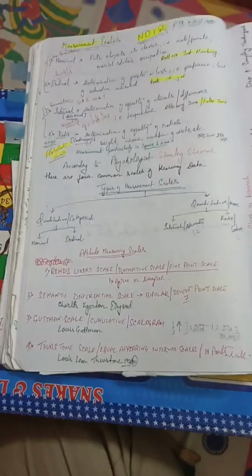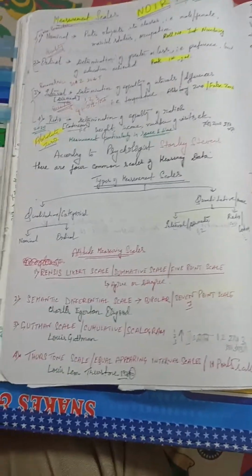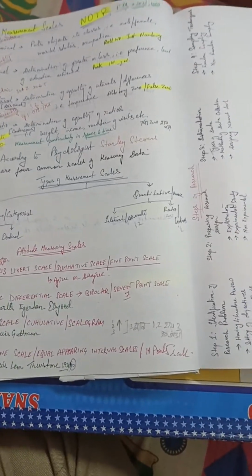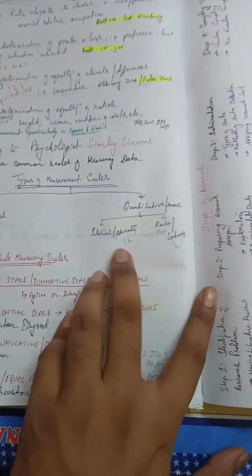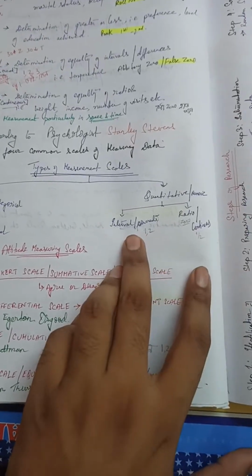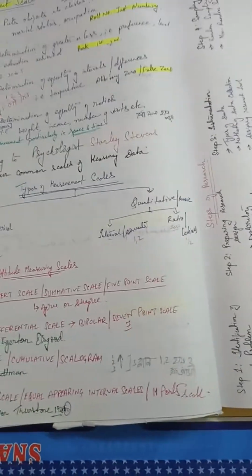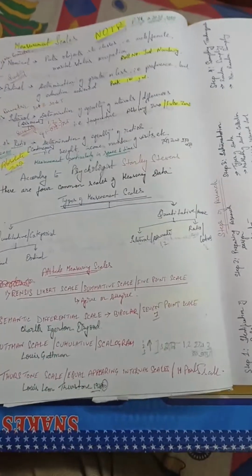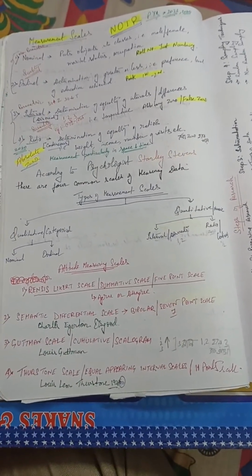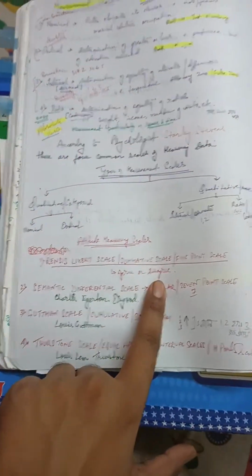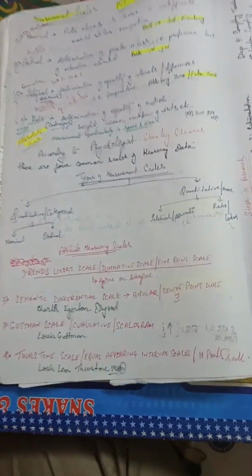Now, types of measurement scale can be divided into two parts: qualitative or categorical, which I have discussed earlier, that is nominal and ordinal, and quantitative or numeric, that means interval or discrete and ratio or continuous. All right, now attitude measurement scales, we have four. That means the Likert scale, which we have already known, the summative scale, the 5-point scale. It's between agree or disagree. A particular individual agrees to a particular concept or not.